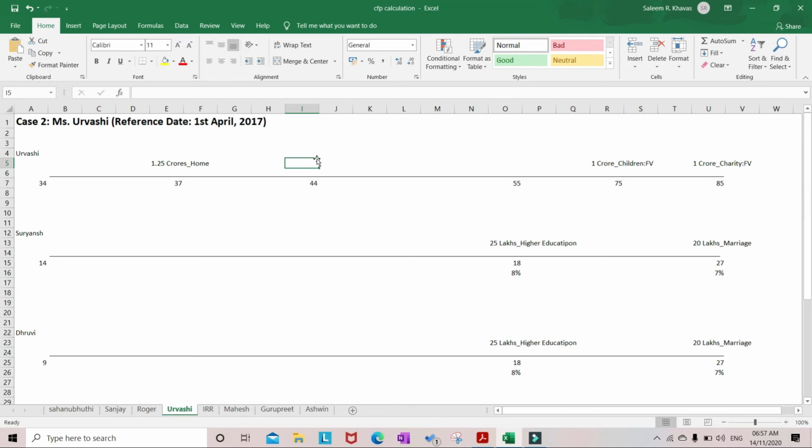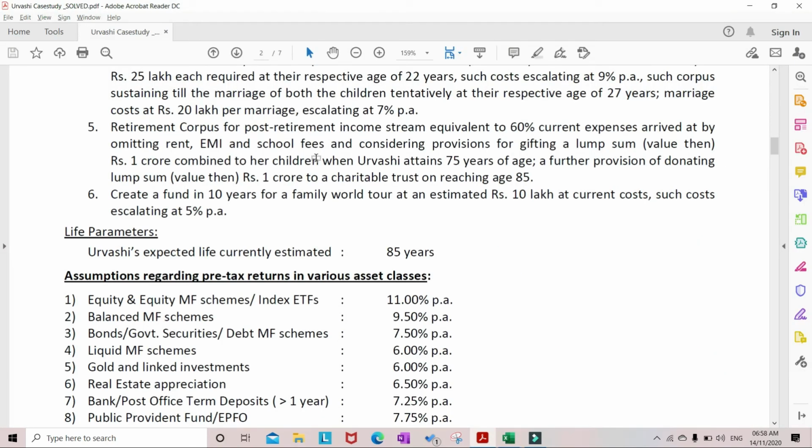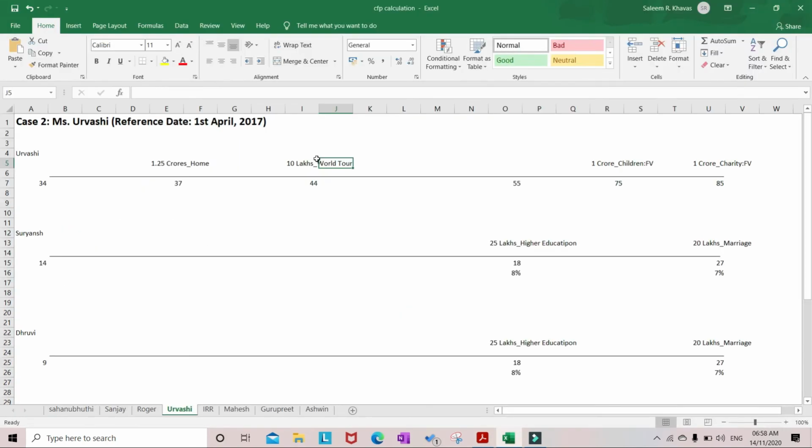And the present cost of the world tour is given as 10 lakh rupees. So this is the world tour. Okay, these are the timelines. First we need to draw these timelines so that we'll get a fair idea about the case study.